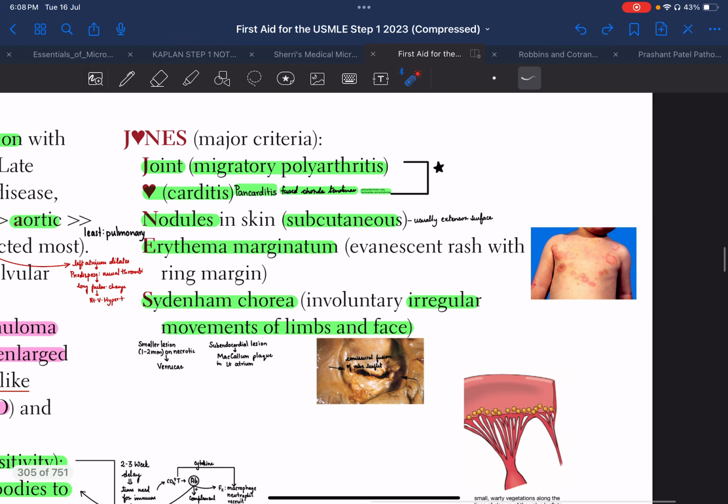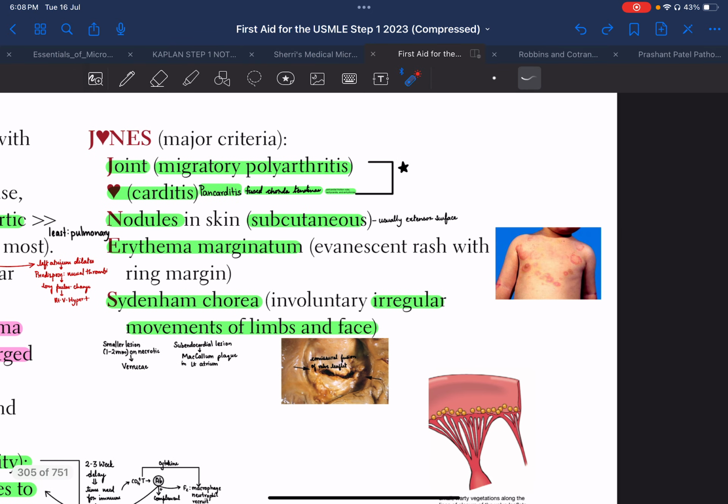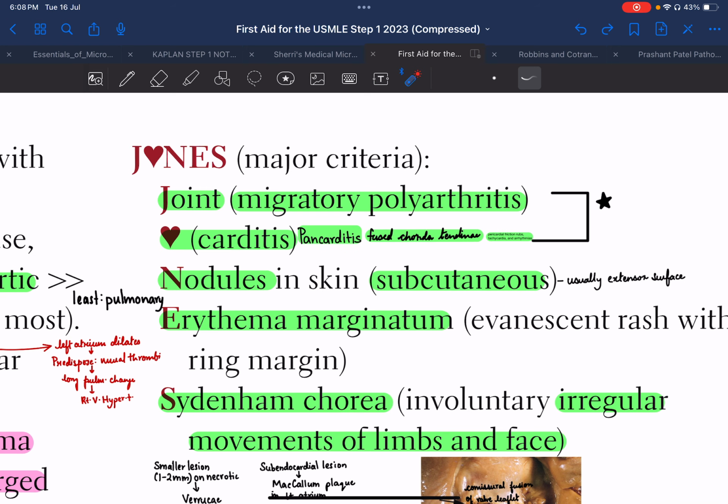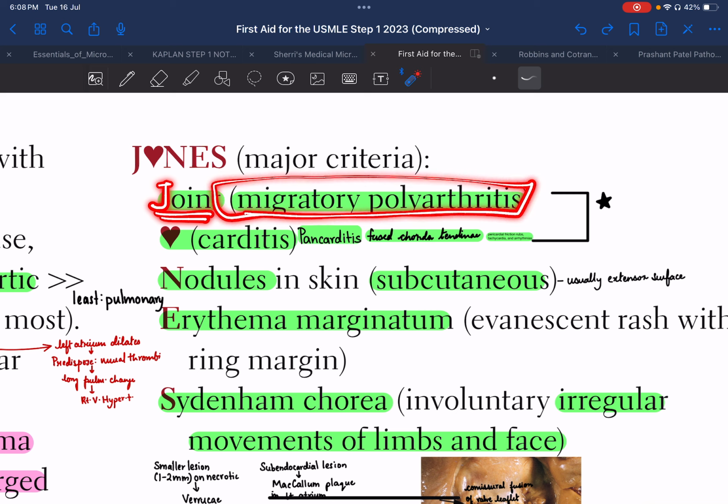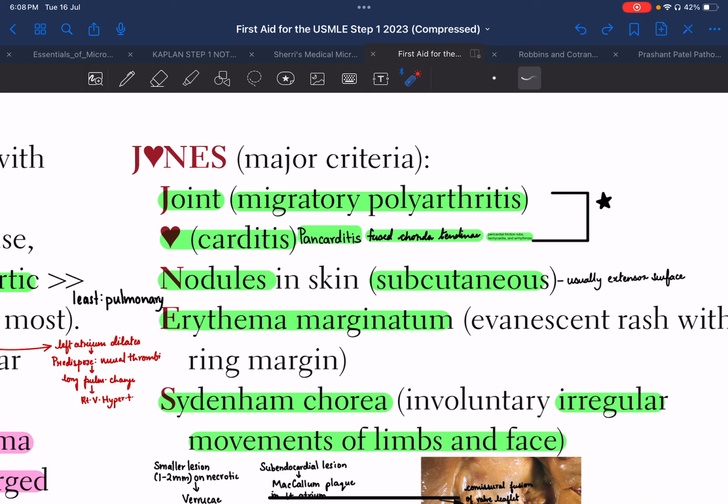Now we should come to something very, very important for acute rheumatic heart fever, that is the Jones criteria. Jones criteria is the major criteria which we use in diagnosis of rheumatic heart fever. As you can see, here is the mnemonic J, heart depicting O, N, E and S. So J is joint involvement, which is migratory polyarthritis. What is migratory polyarthritis? There is swelling and inflammation of large joints which keeps on moving. Suppose one day the child is having pain in the right knee, the other day the child may be having pain in the left elbow. So this is known as migratory polyarthritis.